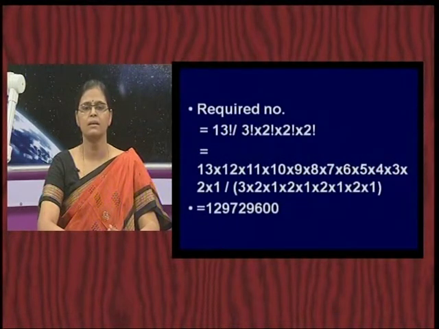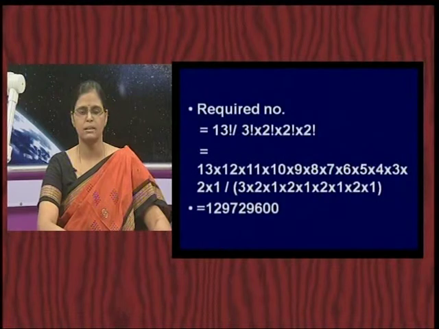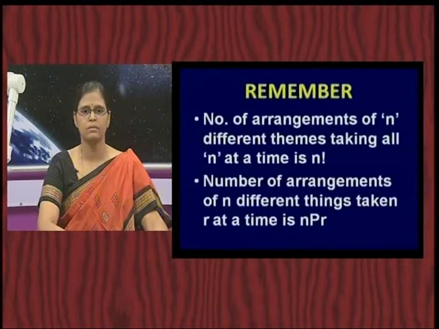So, same way 13 factorial divided by 3 factorial into 2 factorial into 2 into 2, that 3 is for n, 2 is for a, 2 is for again I and 2 is for t. So, if you simplify, that is going to be the value.